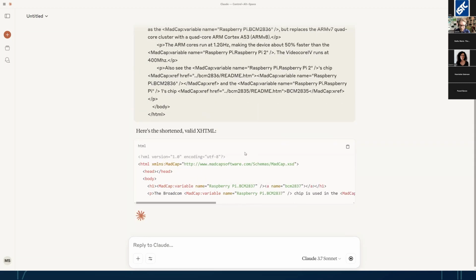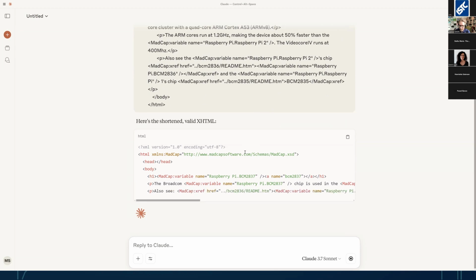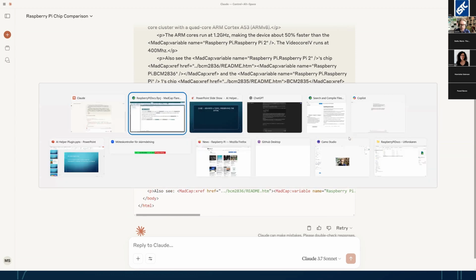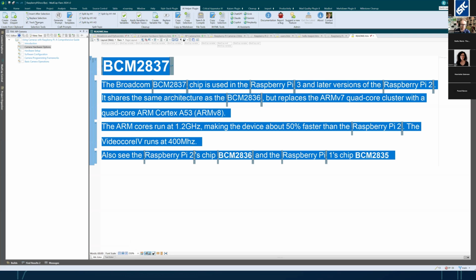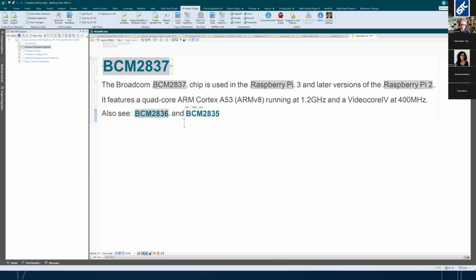So good. It's making it shorter, I think, keeping the cross references, the variables, and so on. Good. I'm going to copy this, go back into Flare, and maybe select everything and say replace selection. And now I have a shorter topic. Is it good? I have no idea, but it's shorter. So I guess that is good or might be good. Great. That's one way of doing that.